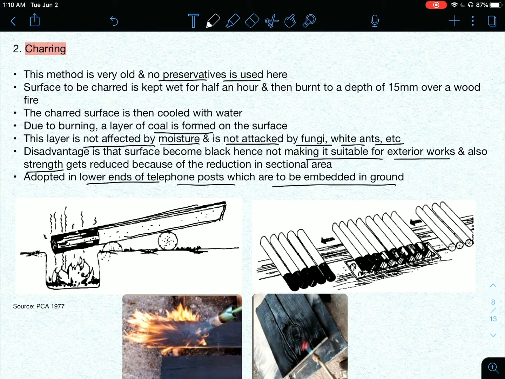So that is used for lower ends of telephone poles which are embedded in the ground. In the underground portion, which is not exposed, it can be used. Here, see under the fire, the portion which is going inside the ground is burnt. Likewise, many poles like that are burned, a group of posts getting charred here.